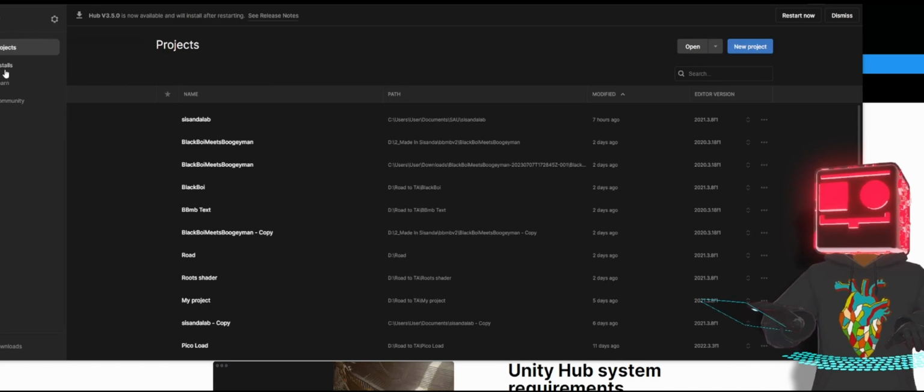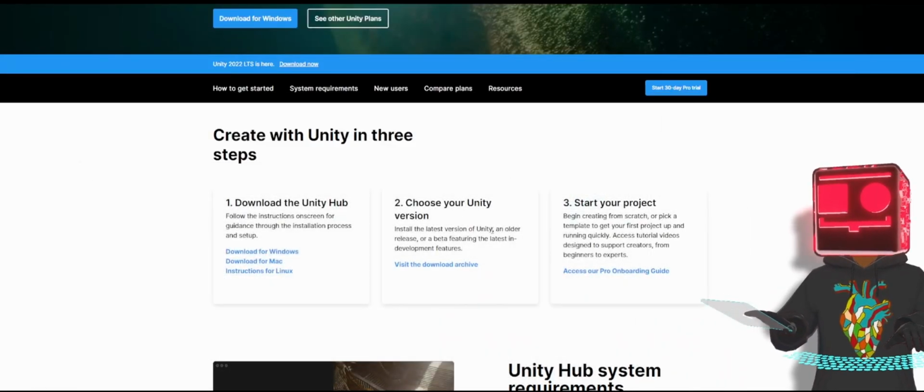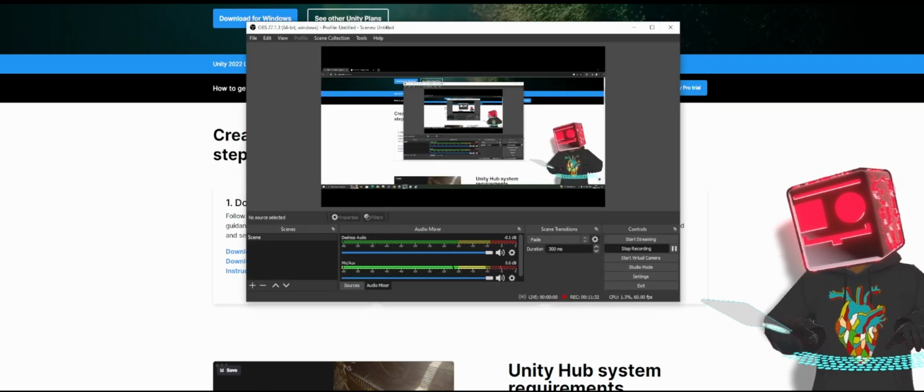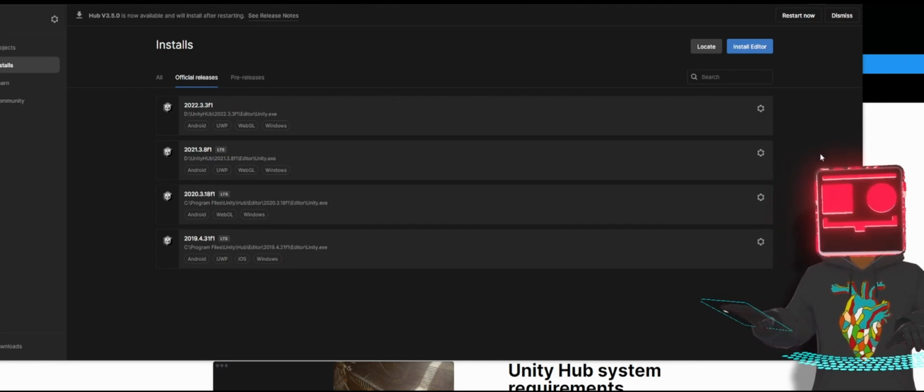On the Unity Hub, you click installs, and then you'll have to go to official releases. These are the ones on our PC. These are all the Unity editors that I'm using on my PC, the editors that I already have.